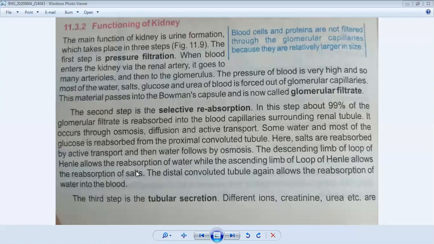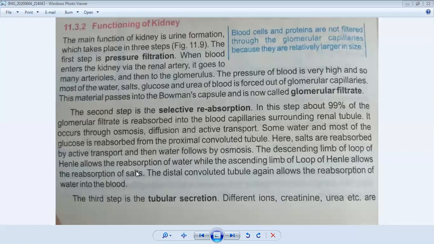In the first step, pressure filtration, many things enter the glomerular capillaries and Bowman's capsule with force, and they are filtered there. In the second step, in which the renal tubule parts are included, things are also forced into them, but they are reabsorbed.